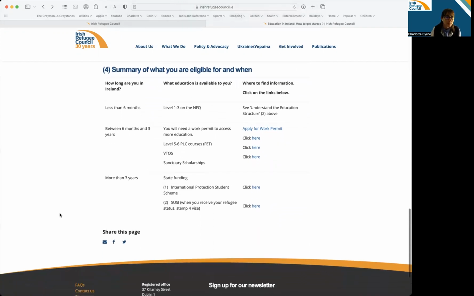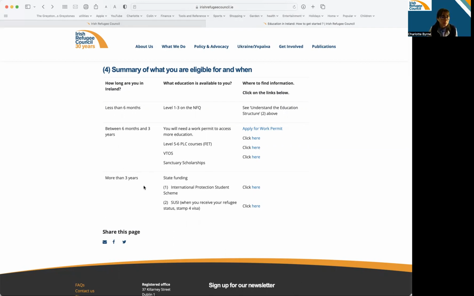And then the last thing on this page is just a little summary of what you're eligible for. So if you are less than 6 months in Ireland, generally speaking, you are eligible for English language tuition. Once you are 6 months here, you can apply for a work permit, and that means that you are eligible for the level 5 and 6 PLC courses that I mentioned. I will come back to this. It also means that you're eligible for various funding called VTOS and Sanctuary Scholarships. I'll show you more information about that when we get to that page.